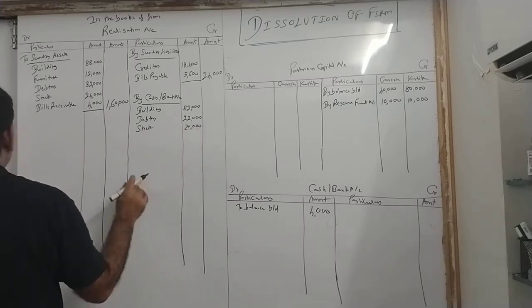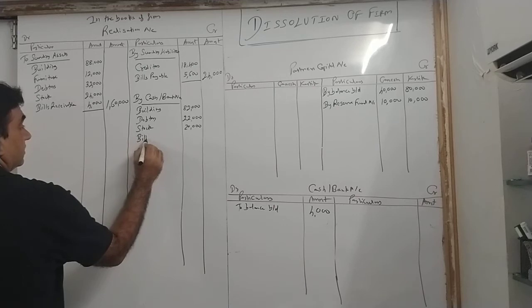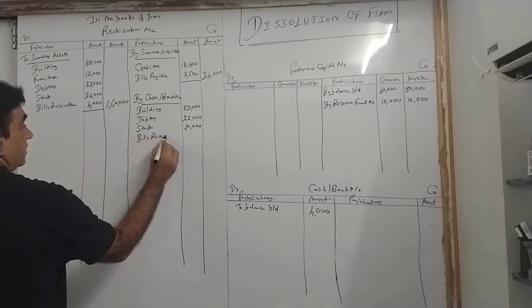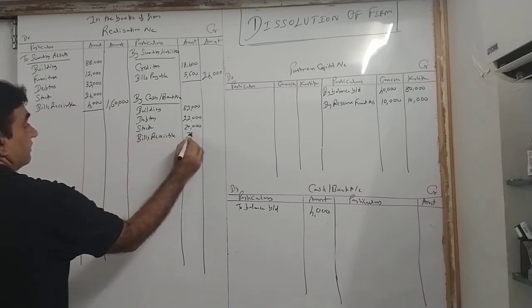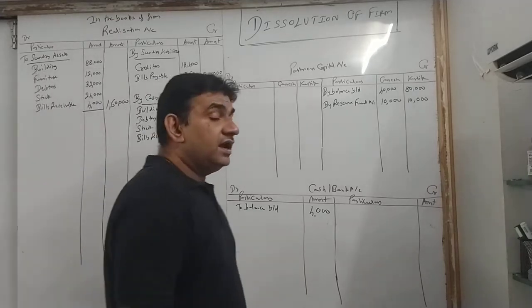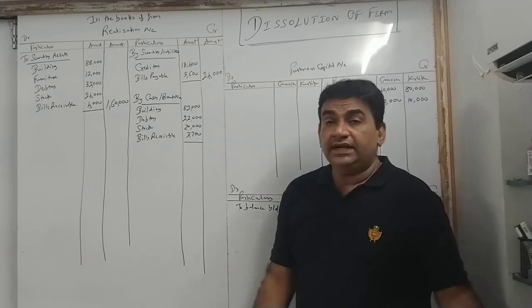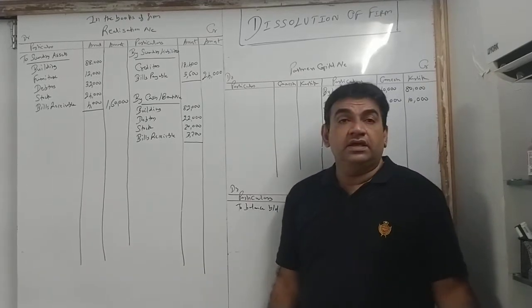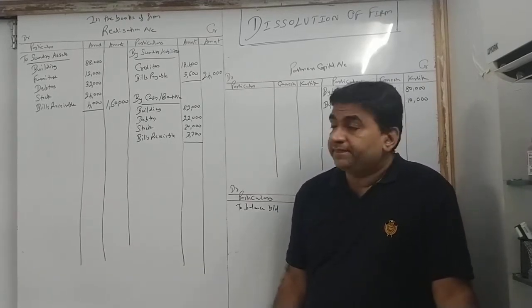Stock 20,000. Bills receivable 3,200. Okay? Building, debtors, stock, bills receivable.